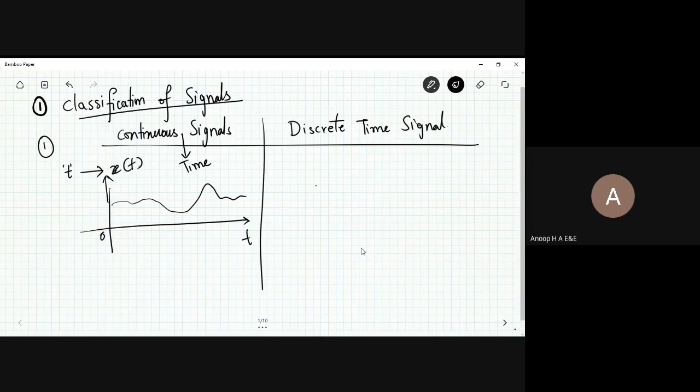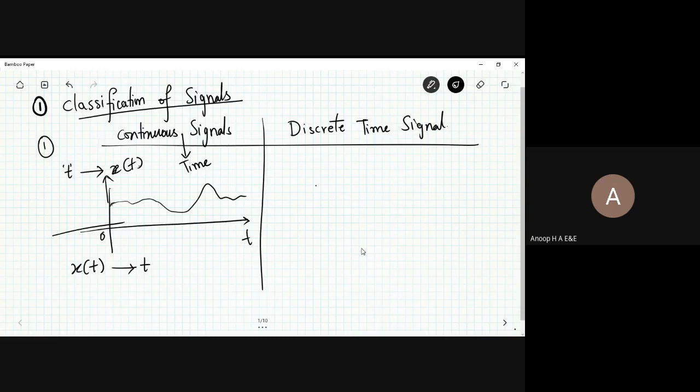If you write it, it is given as x of t, where t is the most fundamental variable and is continuously varying. In other words, the value of the magnitude is continuously changing with respect to time, as in the figure I have drawn.